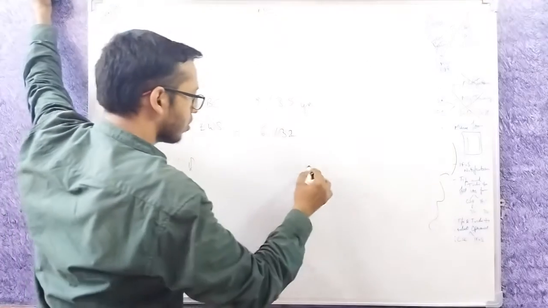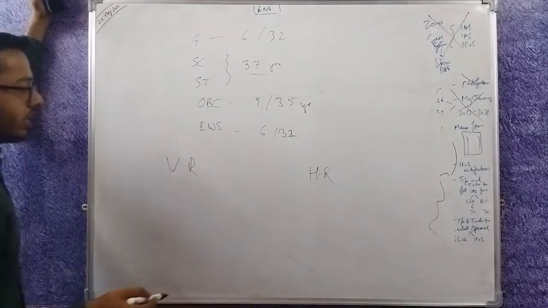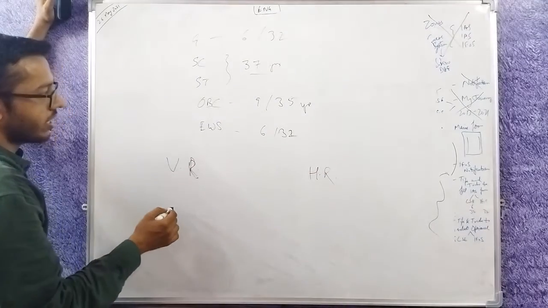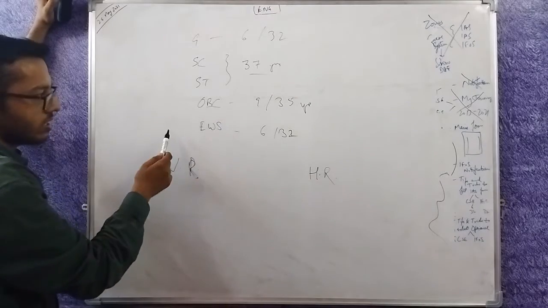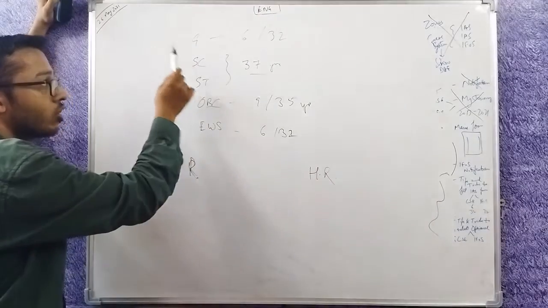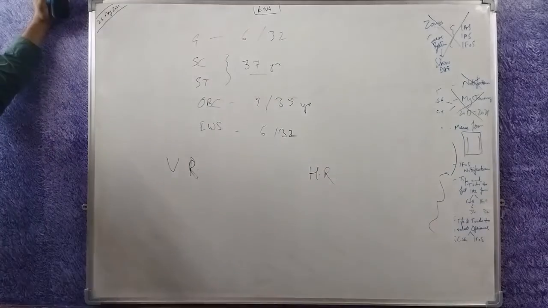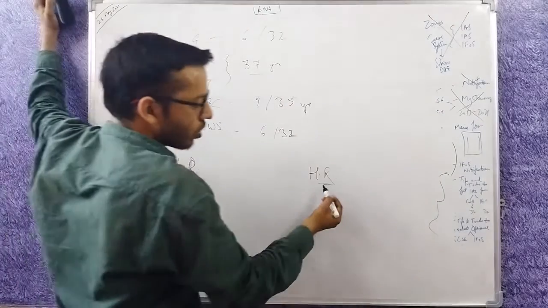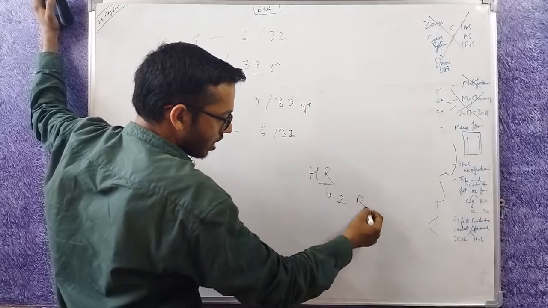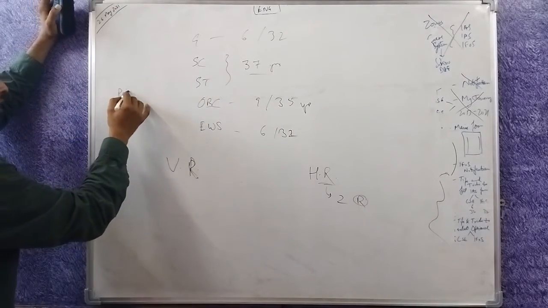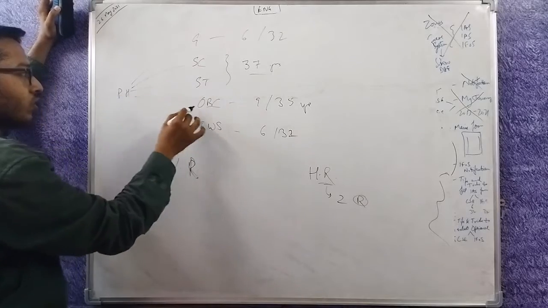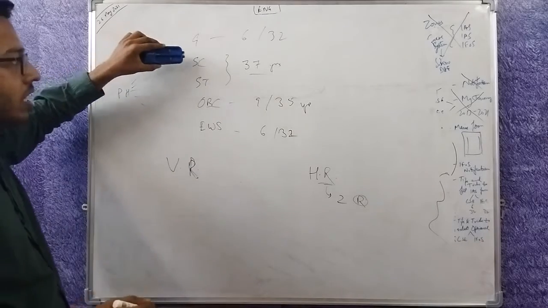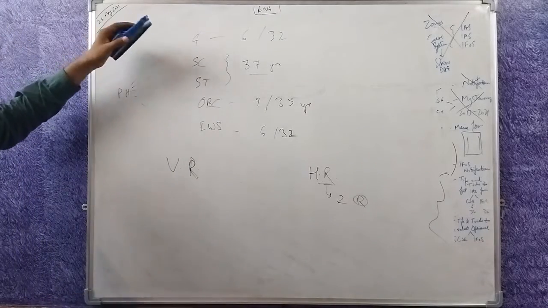There is another thing like horizontal reservation. Vertical reservation means if a person belongs to one category, that person cannot belong to any other category. If you are EWS, you cannot be OBC. If you fill OBC in the form, you cannot claim reservation for SC. This is vertical reservation. There is another known as horizontal reservation. It means that you can be a member of two reservations at the same time. For example, physically handicapped. A physically handicapped person can be from any of these categories. So that person can claim reservation for both physically handicapped and for being SC, as the case may be.